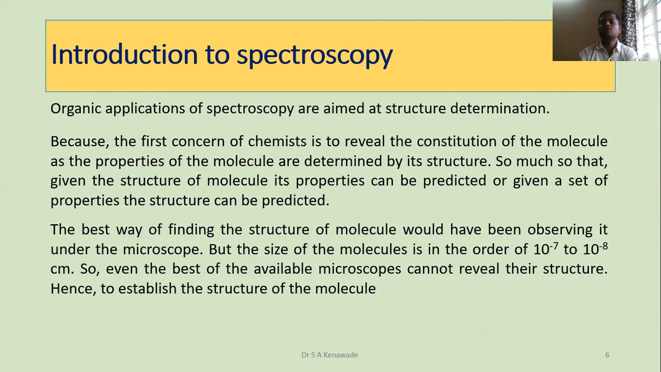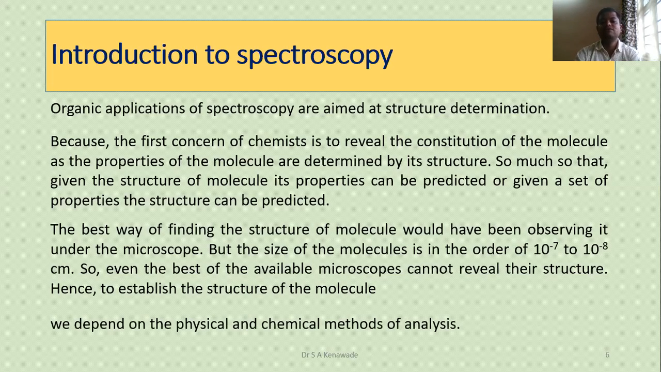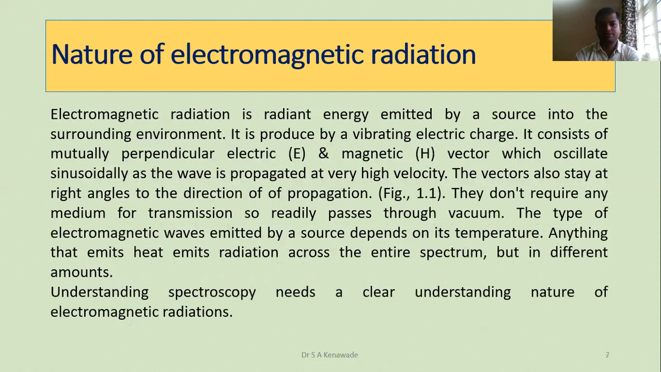if the size of the structure is very, very small, that is in the range of 10 to the -7 to 10 to the -8 centimeter, in that case we cannot determine its size and shape by any microscope technique. In that case, we can use physical methods as well as chemical methods for structure determination. Mostly, the easiest and most correct is spectroscopy.